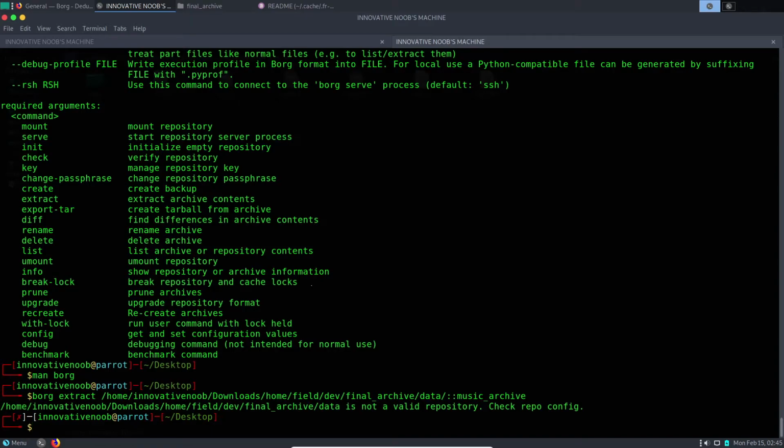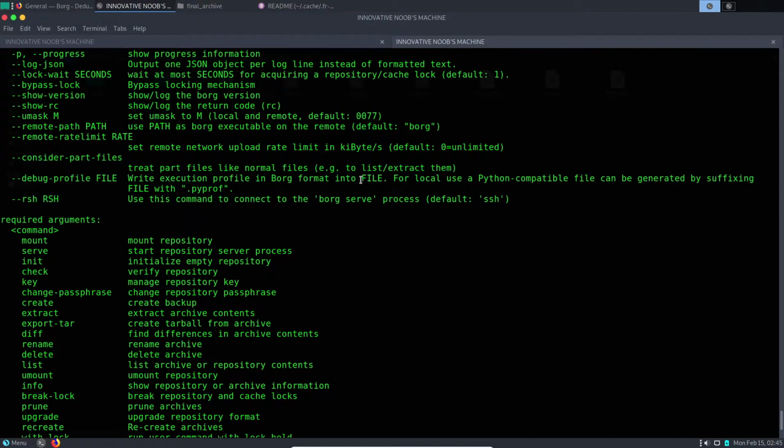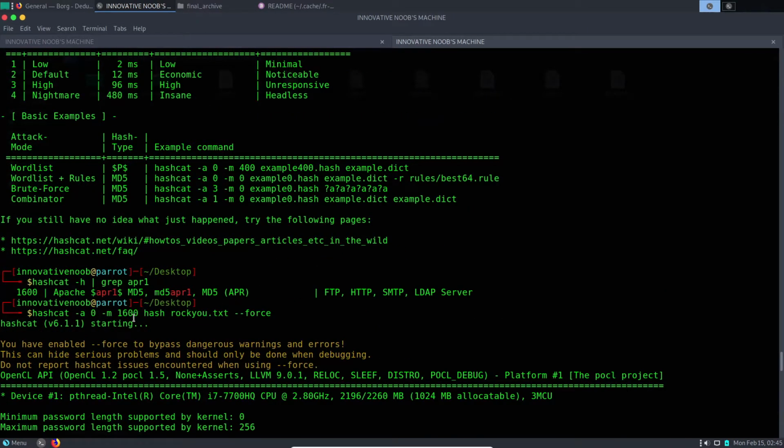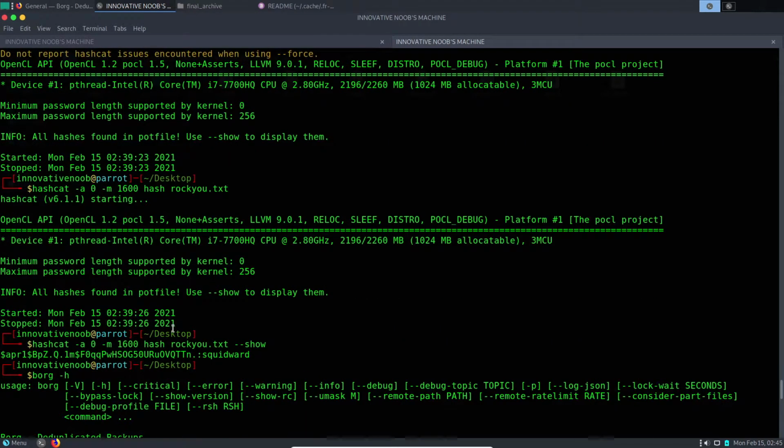Okay, it is not working. Data is not a valid repository, check archive. I guess I misspelled something. Or maybe I don't need to write data here. Yeah, I was not supposed to write data there. Now it's asking for the password that we just cracked, so let's go up and copy the password that we just cracked, Squidward.